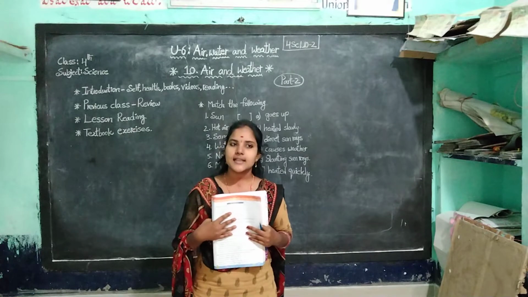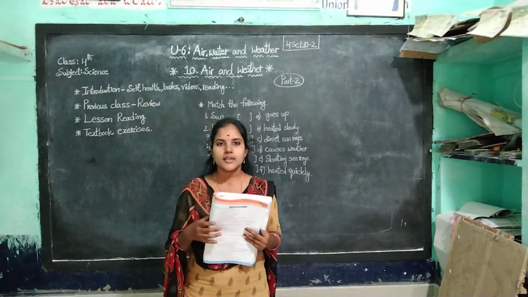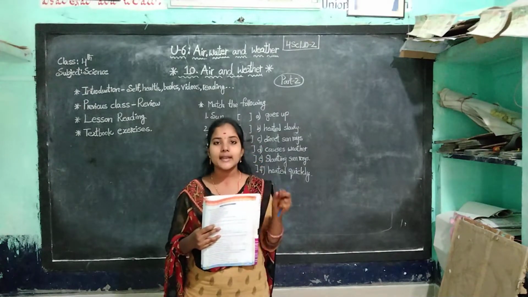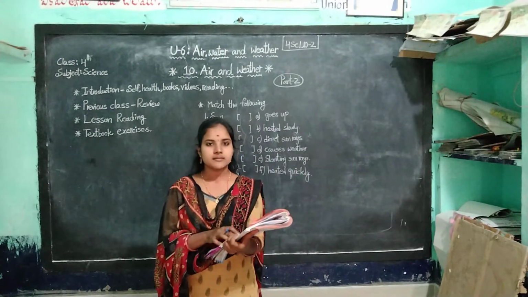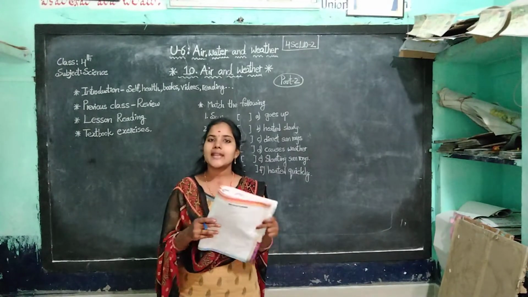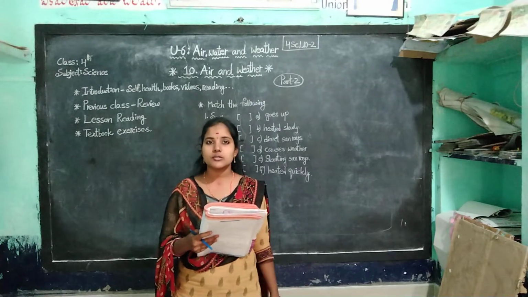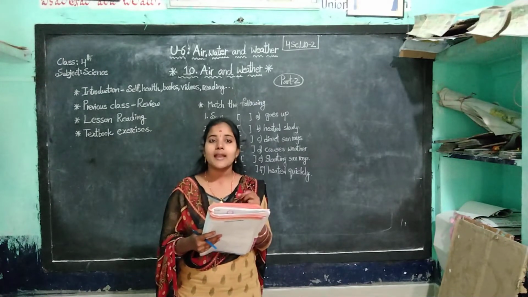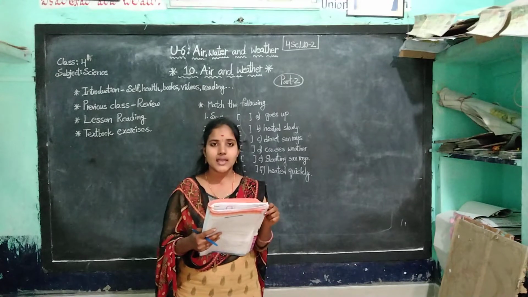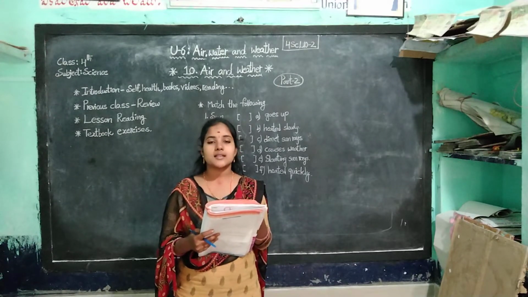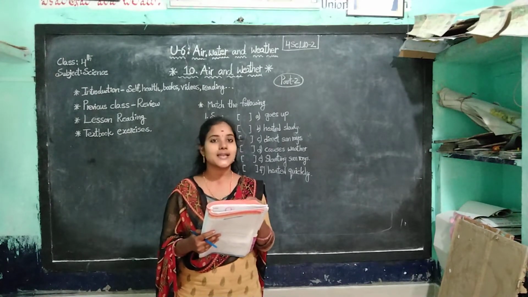Okay, children, the lesson reading completed. Next we will do some textbook exercises. Children, don't forget that according to our school rule we have to read the lesson at least 7 times. Reading with comprehension. Comprehension means అర్థం చేసుకొని చదవాలి.